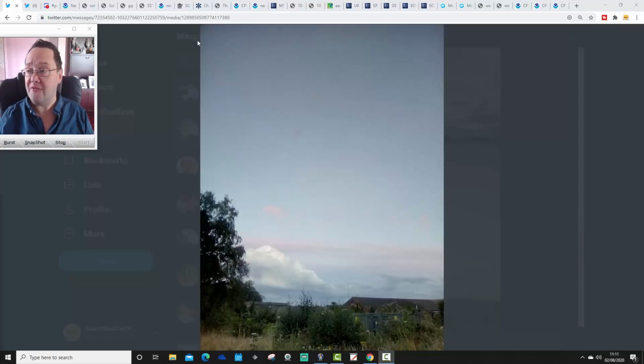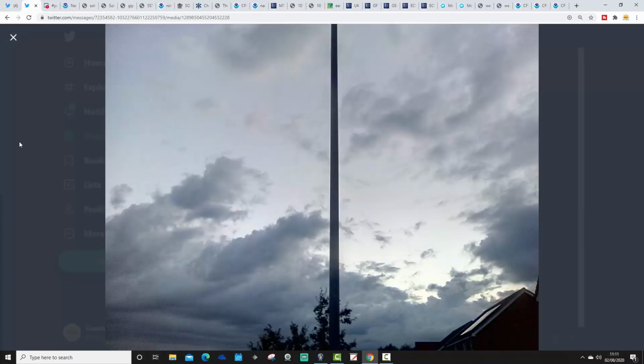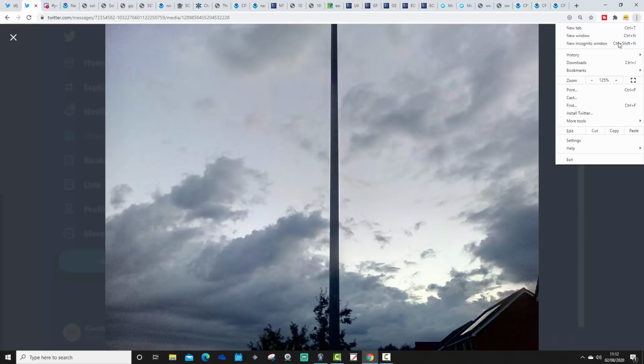Right then, we've got a lot to get through for the Sunday Roundup this week, so I'll crack on with it very quickly. Going to start off with a few pictures. This one was shared on Twitter by Chris Clifford, showing cumulus clouds yesterday. I think Chris is in Norfolk, possibly around Norwich, somewhere over on the eastern side of the country. Big thank you to Chris for sharing those.